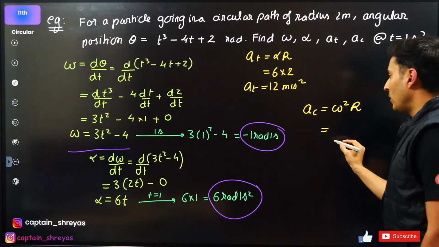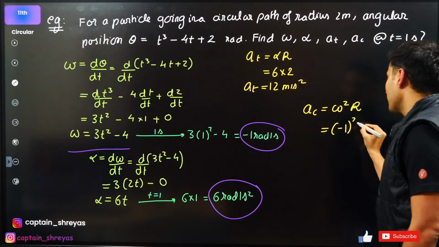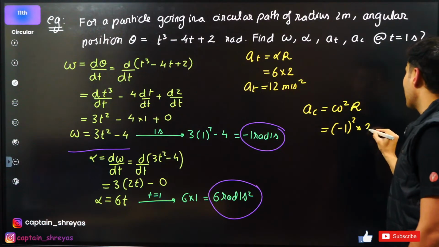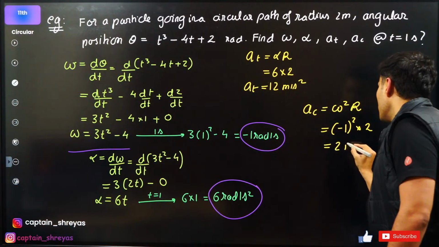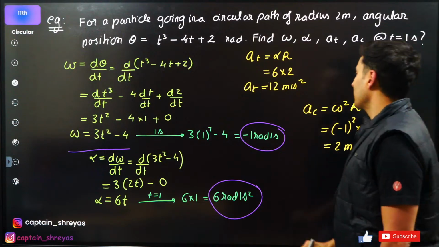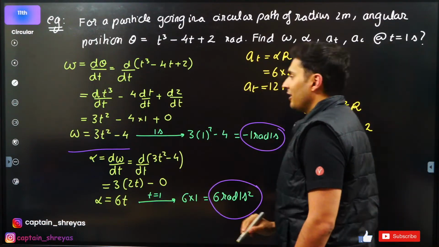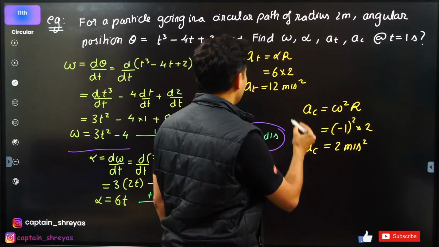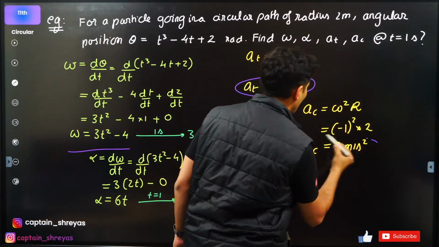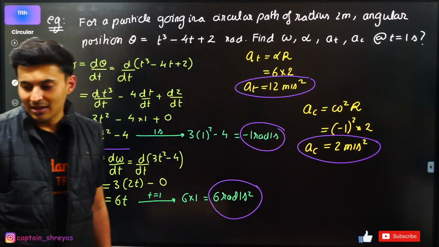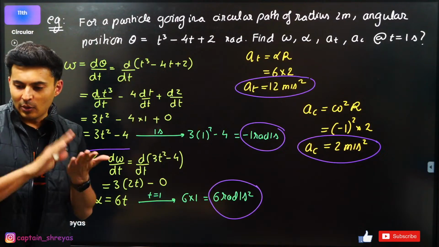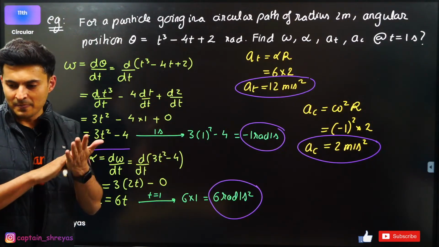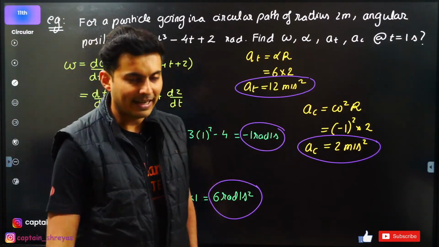Omega I found to be -1, so -1 square into radius, which is 2. So it is going to be 2 meters per second square. That is your centripetal acceleration. So I think I found all the answers. Very nice. Many of you have found it with me. Very good. Keep it up. Proud of all of you guys.